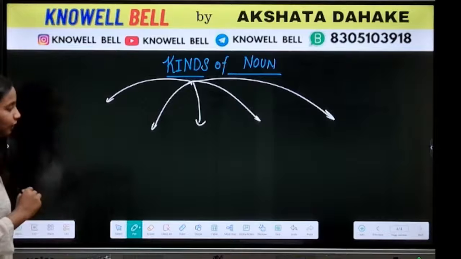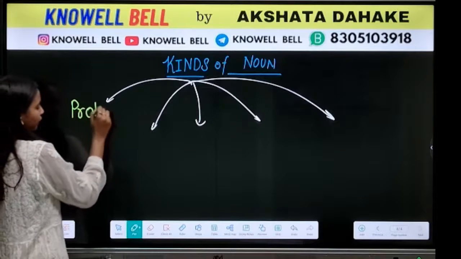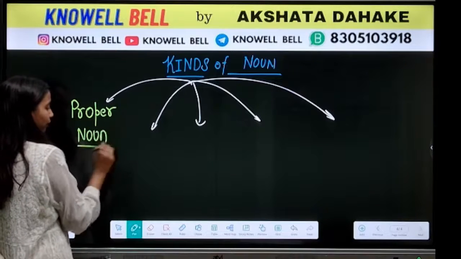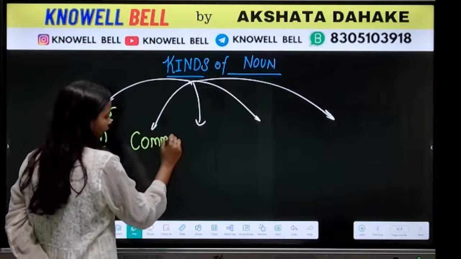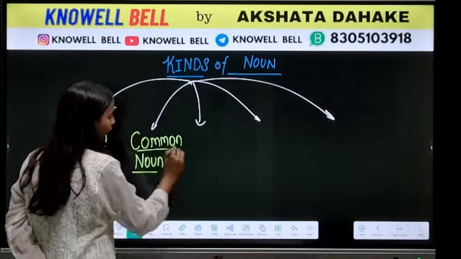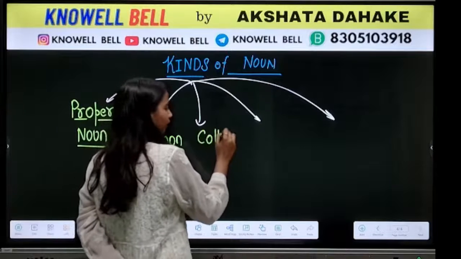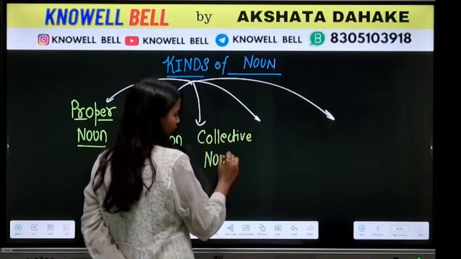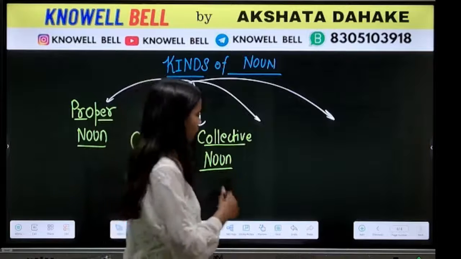The first kind of noun that we have to keep in mind is proper noun. The second is common noun. Next to proper noun, we will have common noun. After common noun, the third kind of noun is collective noun. Proper noun, common noun, collective noun.